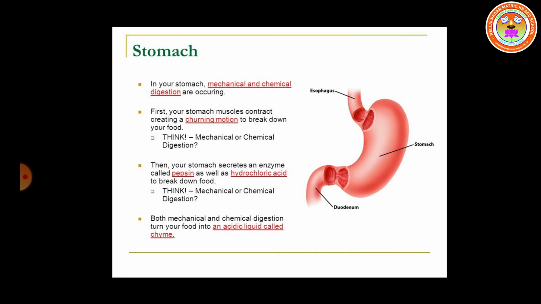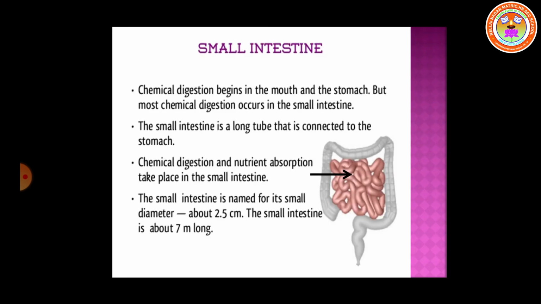Now, the action of the gastric juice and churning of the food in the stomach converts the bolus into a semi-digested food called chyme. The chyme moves into the intestine slowly through the pylorus. I repeat what is happening in the stomach once again. The stomach wall produces gastric juice. Gastric juice contains hydrochloric acid, pepsin and mucus. Hydrochloric acid kills the bacteria. Pepsin digests the protein. Mucus protects the wall of the stomach. Now the food is passed into the next part called the small intestine.